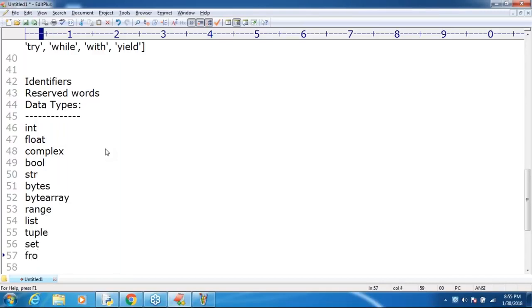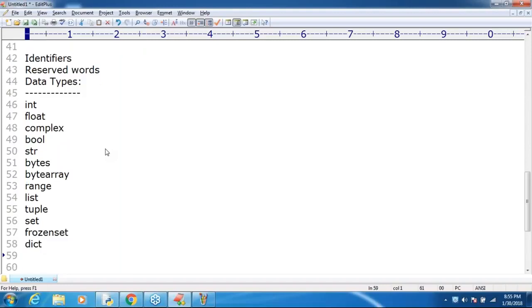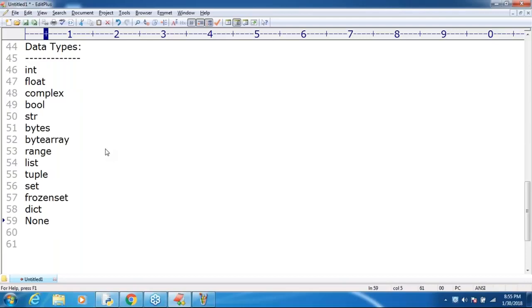Next, frozenset. Next, and after that, dictionary, and then none. So in Python, what are the various inbuilt data types? These are the 14 inbuilt data types, sir.